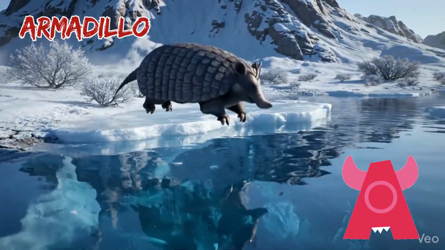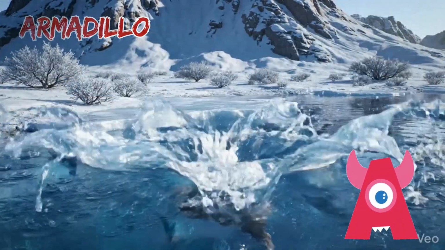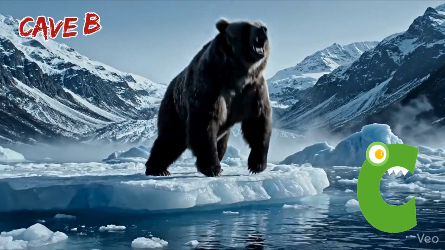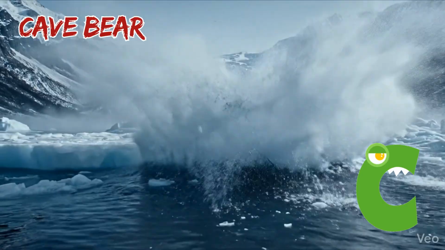A is for armadillo. A, armadillo, roll around, tap, tap, tap. B is for bison. B, bison, stomp the ground. C is for cave bear. C, cave bear, big bull swing.